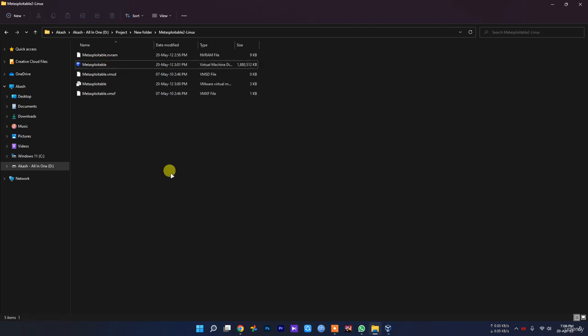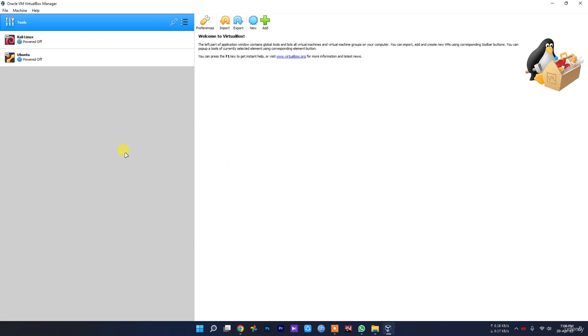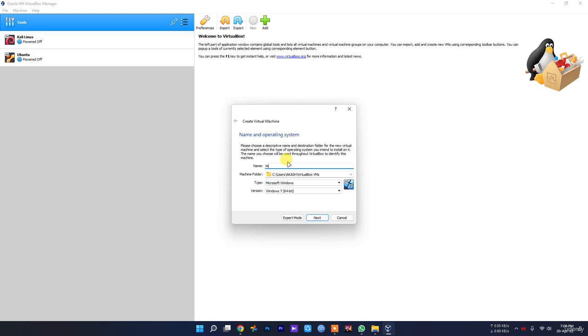What you need to do is create a new virtual machine. So how to create? Just click new, name it Metasploitable, search for Linux and select Ubuntu.